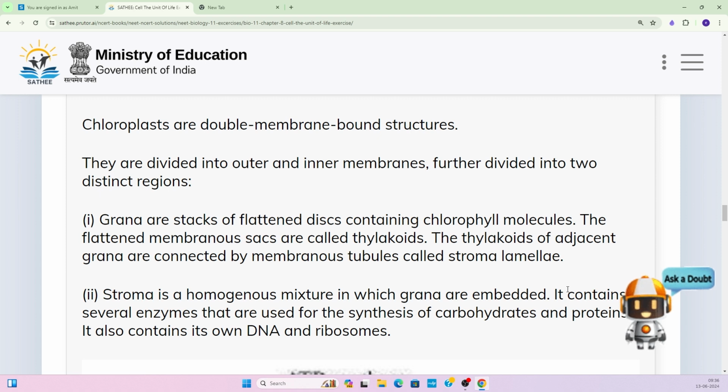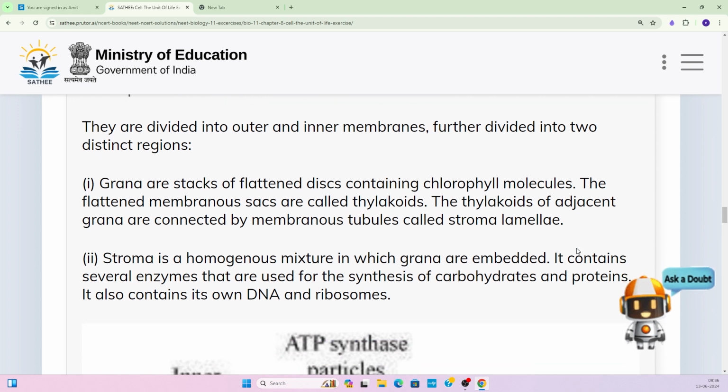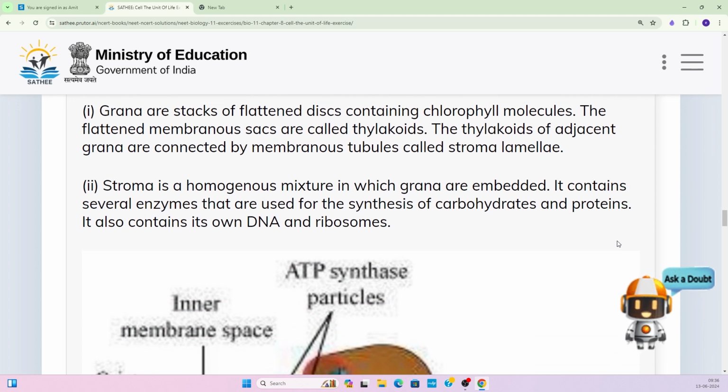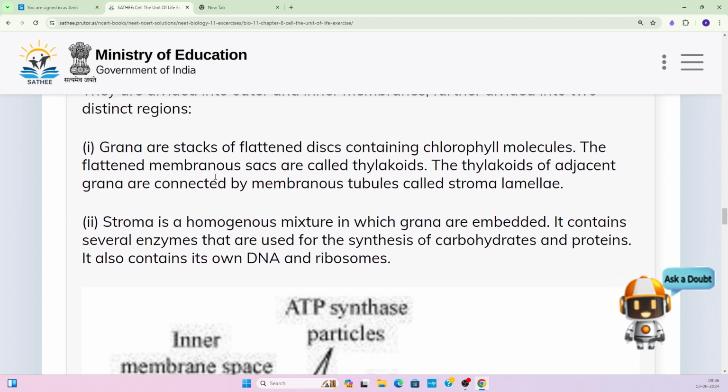Inside the inner compartment, there are again two regions. One region is called the grana. Okay, grana, and they are stacks of flattened discs containing chlorophyll molecules.